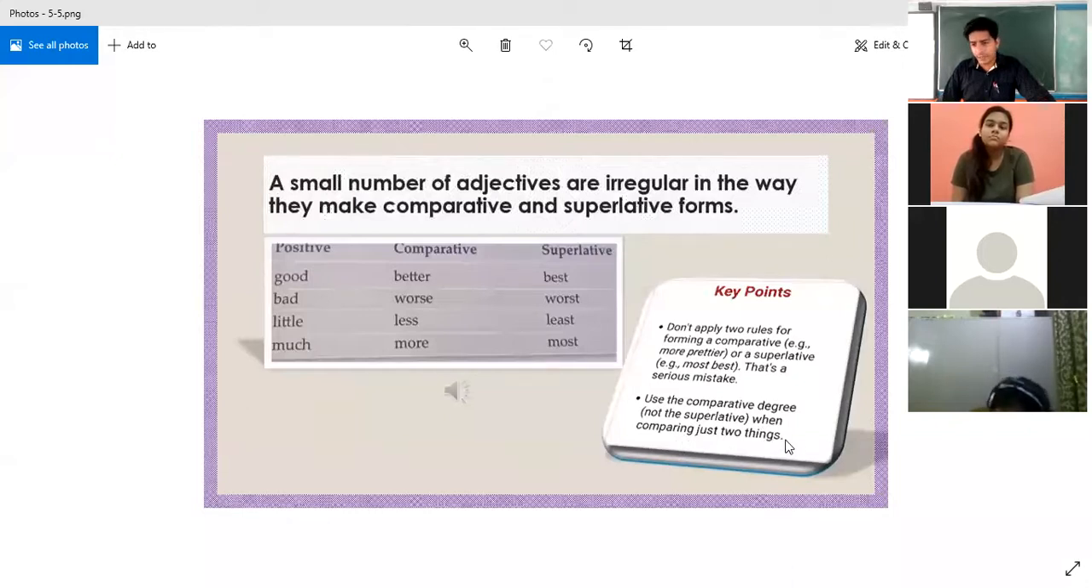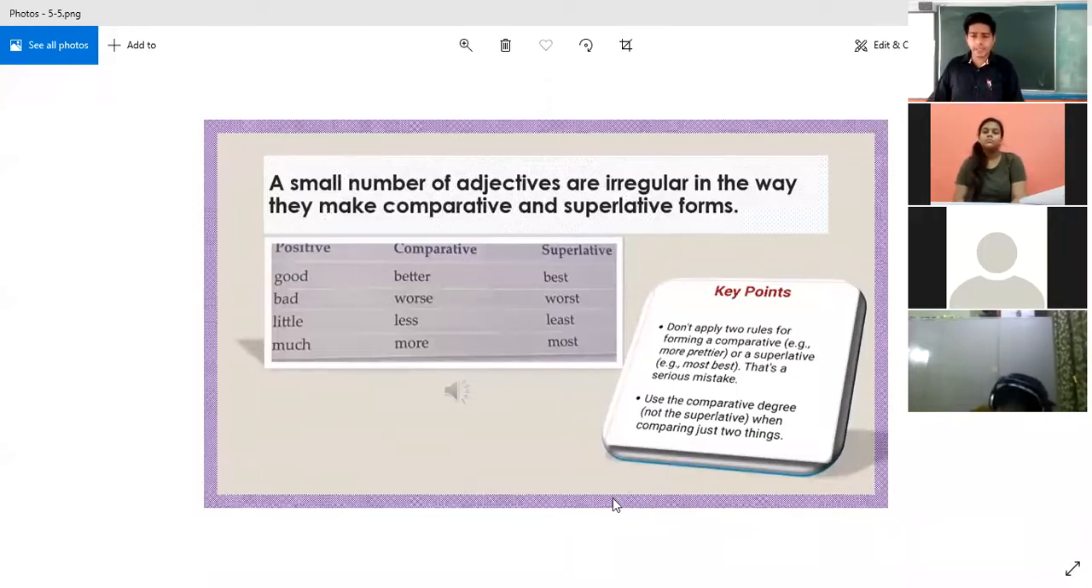Okay, last point you see: use the comparative degree, not the superlative degree, when comparing just two things. When comparing two things, don't use the superlative degree, only the comparative degree you have to use. This is what I want to explain regarding the three degrees of comparison.